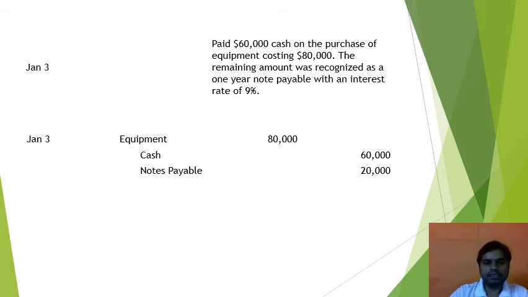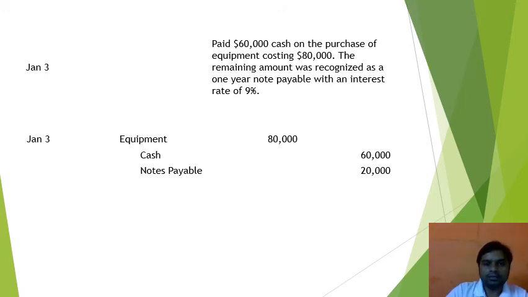So in this case we can see that equipment is coming to the company, that's why equipment will be increasing, so the equipment account will be debited with $80,000.